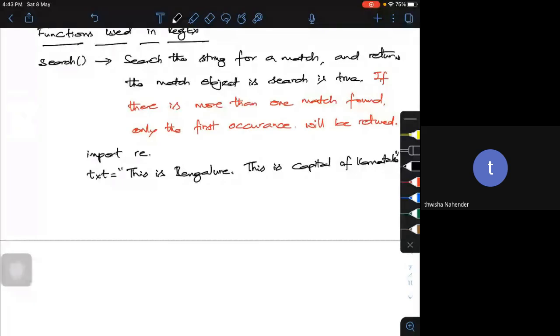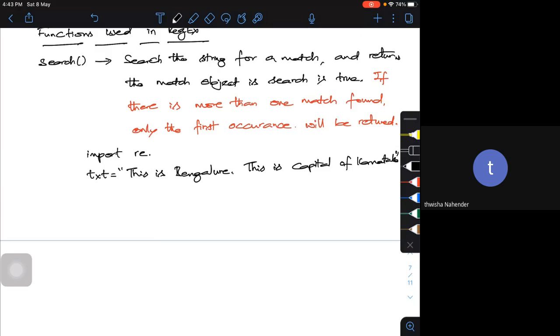That's all. Now what am I searching for? I am searching for that particular word, IS. So if I try to search for it, I should get some output.